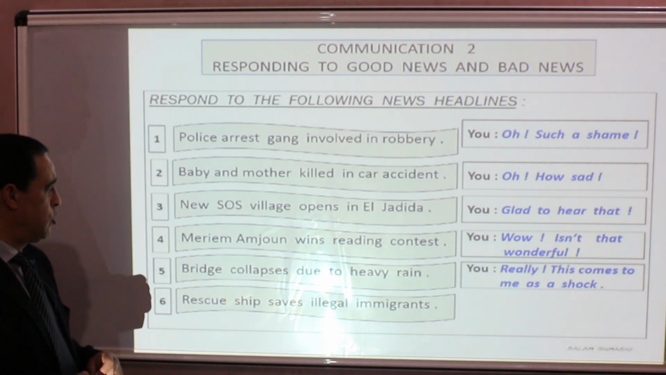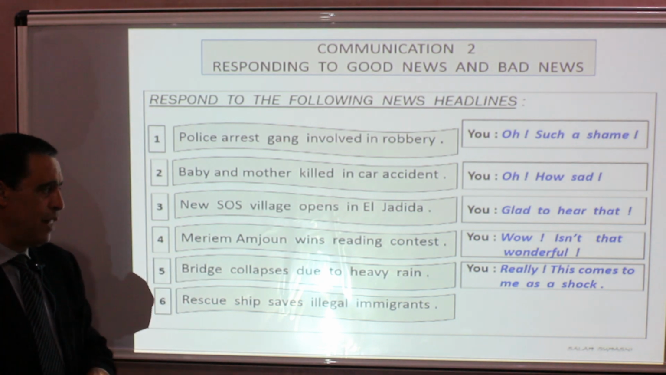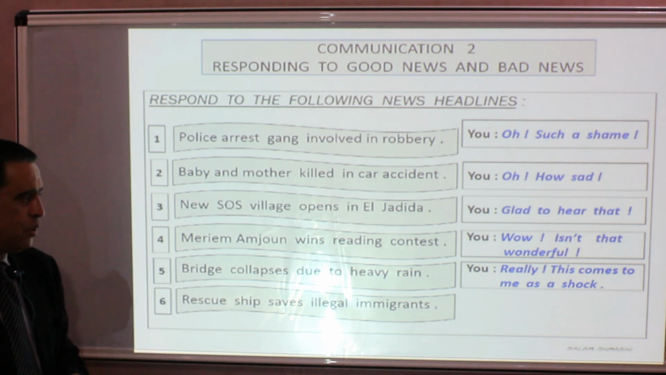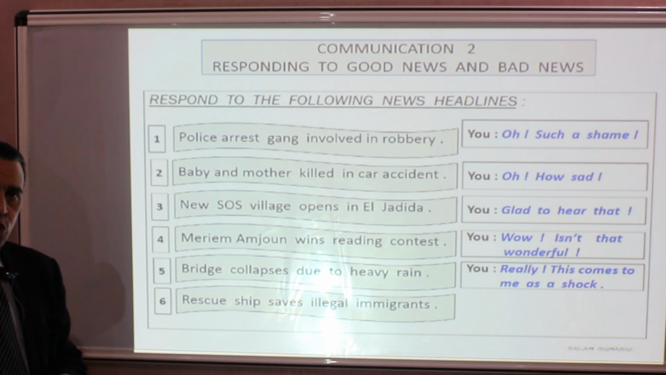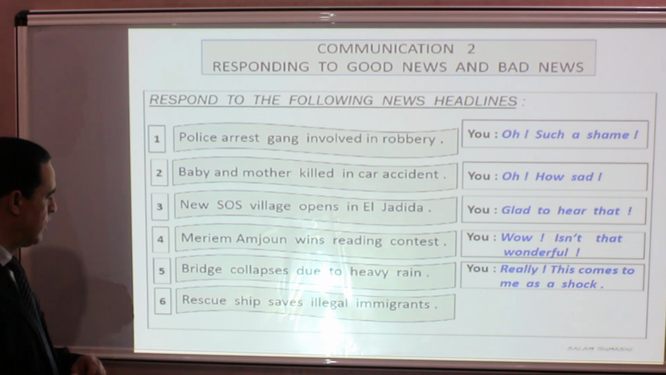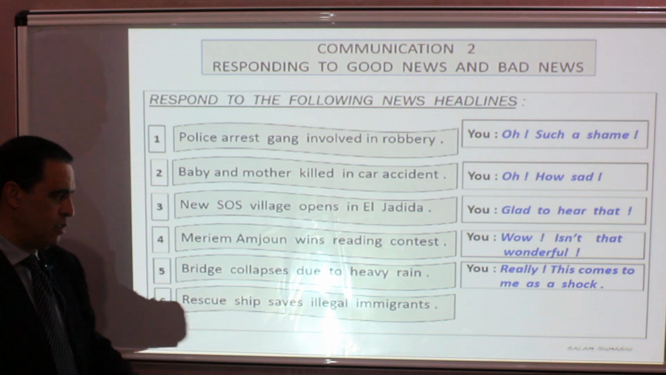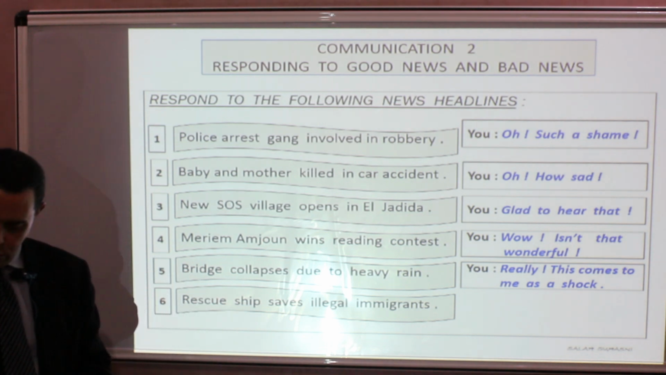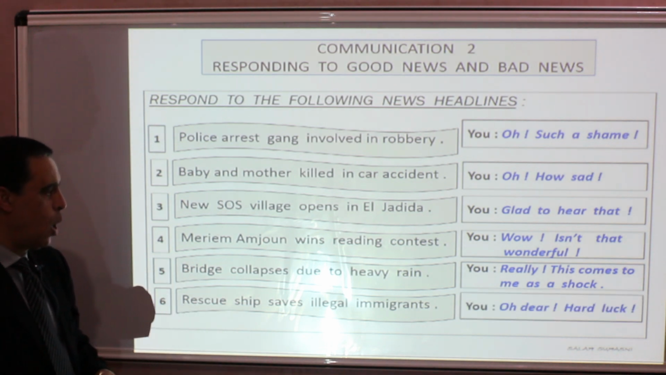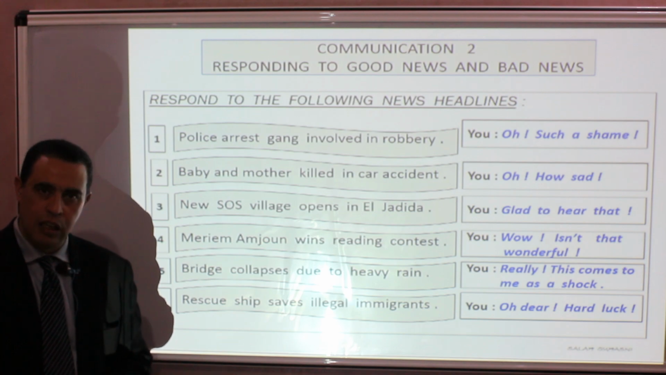For 5, bridge collapses due to heavy rain. Of course, this is bad news, and we can react by saying, really? This comes to me as a shock. 6, rescue ship saves illegal immigrants. Of course, this is sad news, and you can react by saying, oh dear, hard luck.